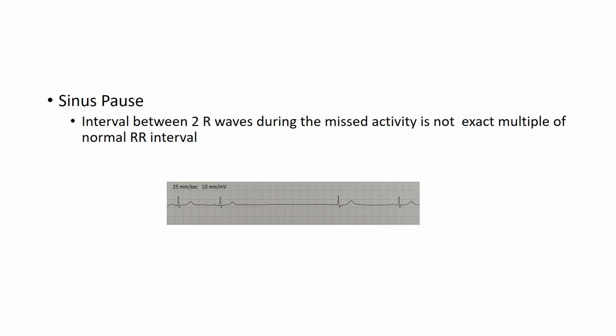Sinus pause is the condition where the sinus node fails to discharge for a brief period of time. It is differentiated from its similar entity, which is called sinus block or sinus exit block, by the fact that in sinus pause the interval between two R waves during the missed activity is not an exact multiple of the normal RR interval. The strip shown here depicts sinus pause.